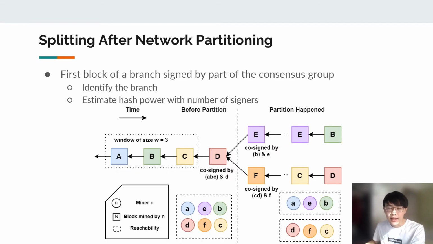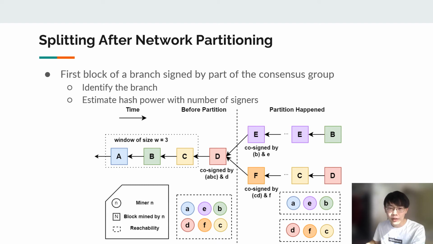When a network partition happens, the new block may not reach everyone in the consensus group, so it will be signed by only part of the group. When a block with less than W miners is published, every node in that region knows that the network has been partitioned, and they can identify which branch they are working on with the signature of that block. Also, the hash power of that region can be estimated with the number of signers.